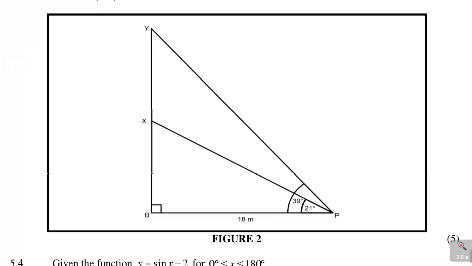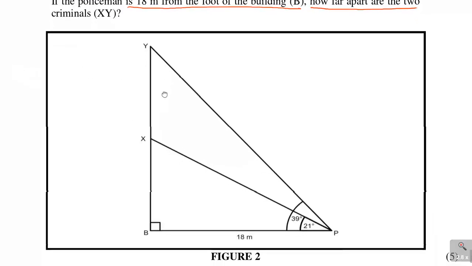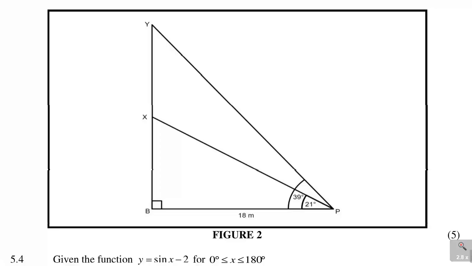So the angle of elevation, the first one is 21, the second one is 39. Now the question is, how far apart are the two criminals X, Y? So they want us to find this distance here. That's what they are looking for.